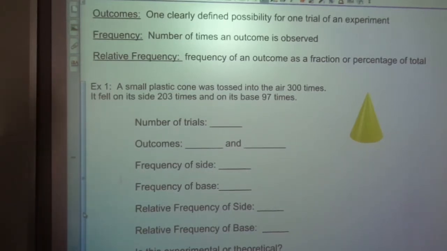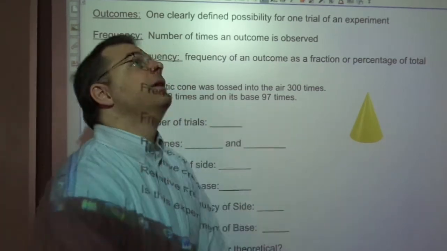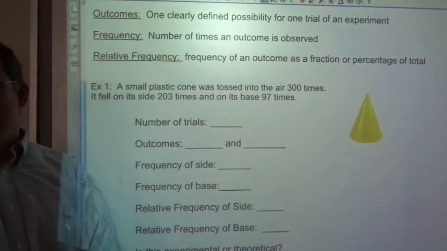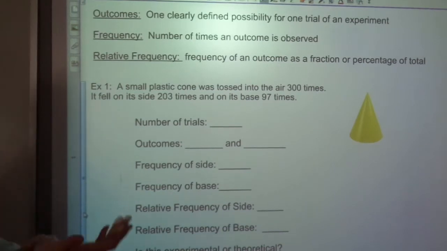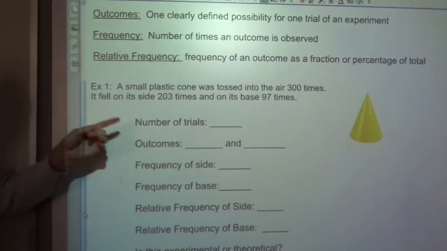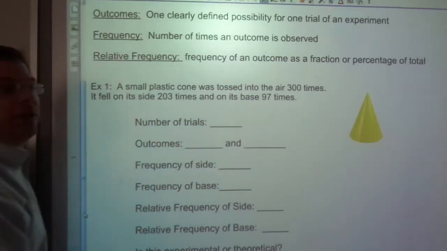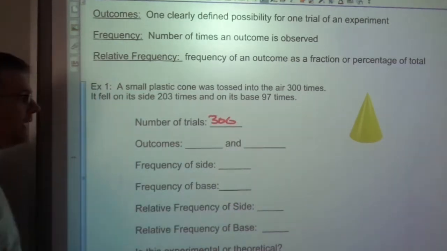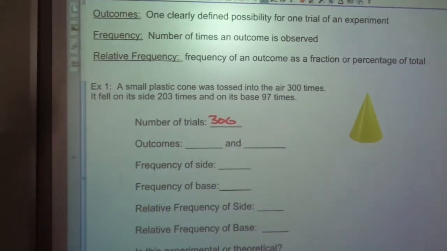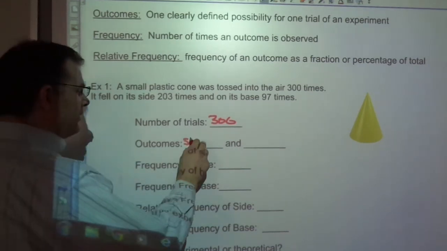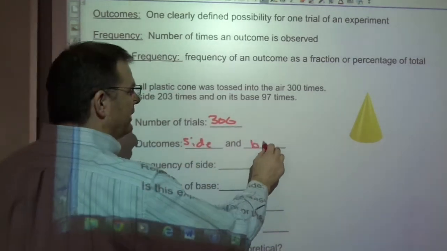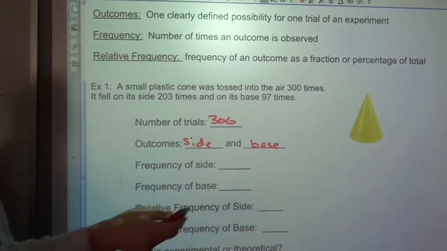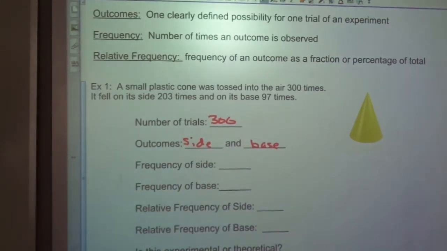And start. We're tossing this plastic cone up into the air and seeing how it lands, if it's going to stick and land on its base or if it's going to land on its side. Our number of trials means how many times we are going to throw this thing, and that is 300. We have 2 possible outcomes. It could land on its side, or it could land on the base. Those are the 2 possible things that could happen when I throw it in the air. It's not going to land on its peak.